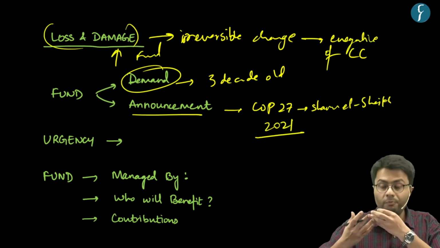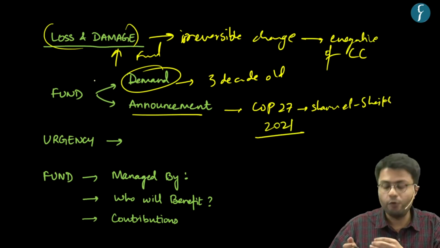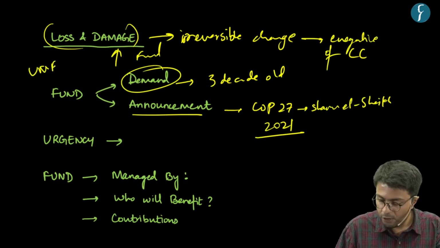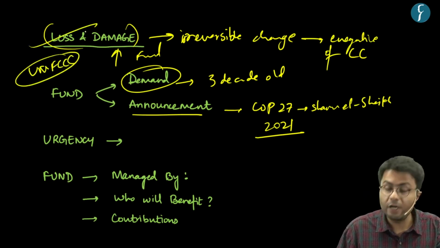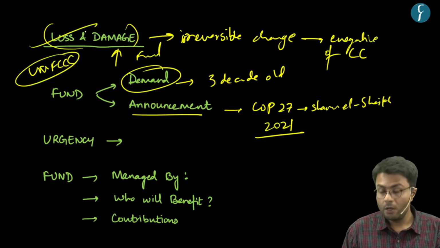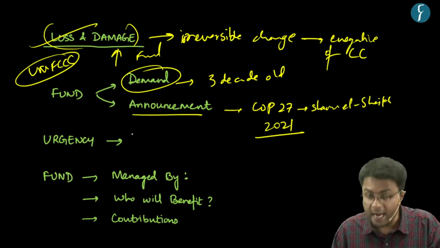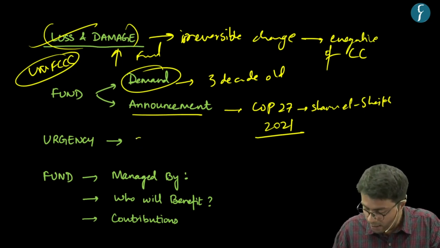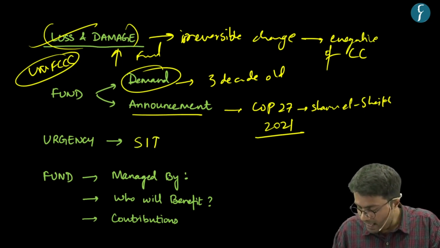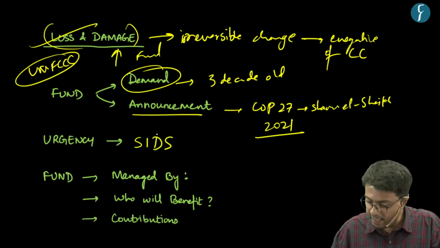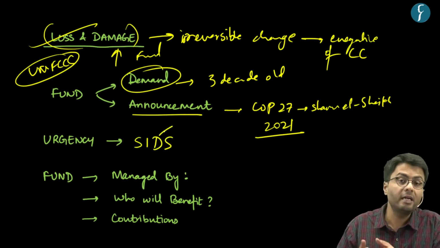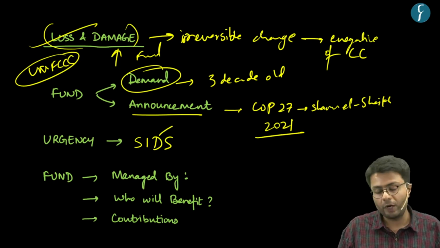Now, what forced the UNFCCC to constitute a separate fund for loss and damages? Because developing countries, particularly the countries located around the ocean, the SIDS, which are small island developing states, demanded a separate loss and damage fund.